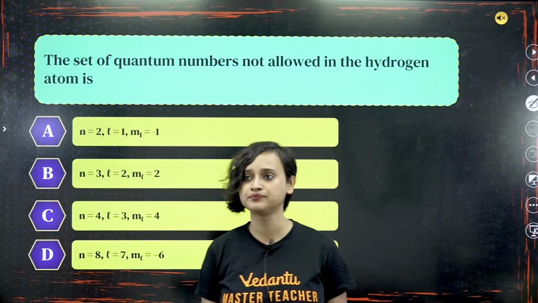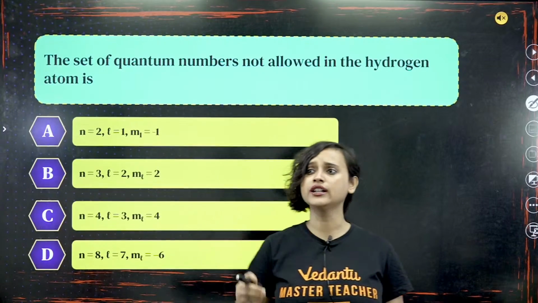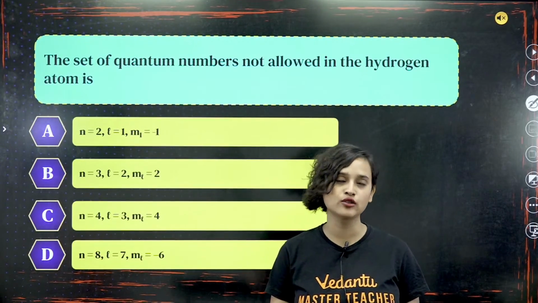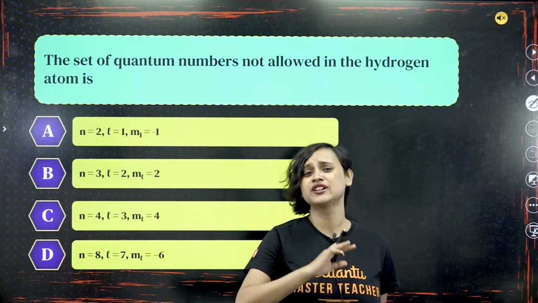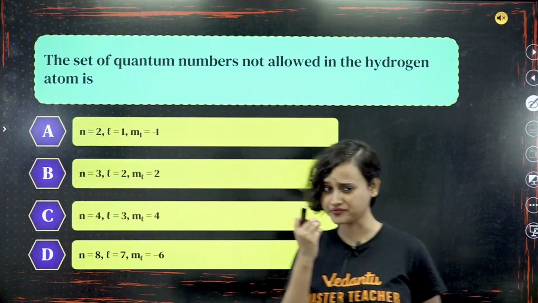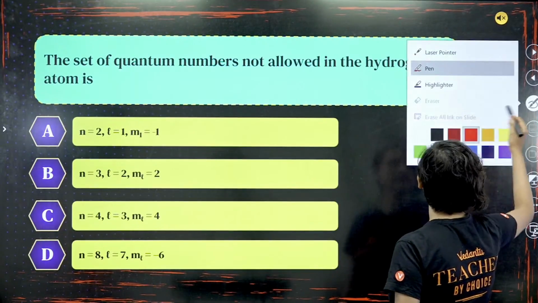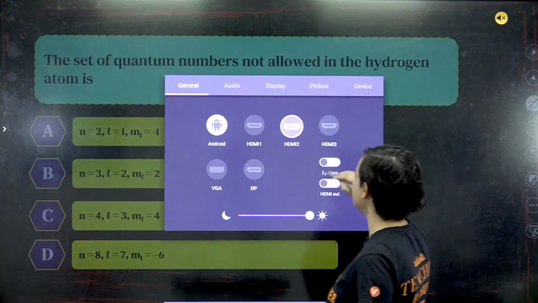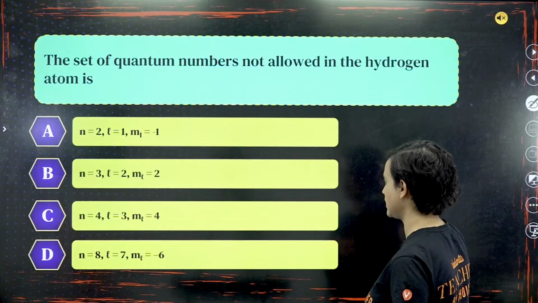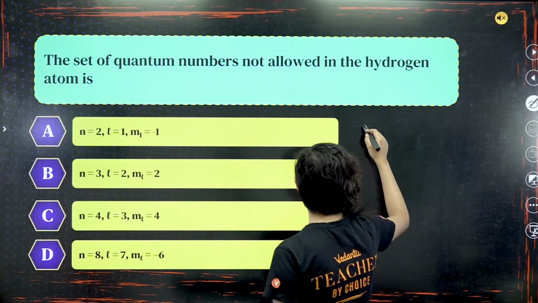Moving on. The set of quantum numbers not allowed in the hydrogen atom is, oops, you don't even have to do anything, guys. Let's make the table, okay.